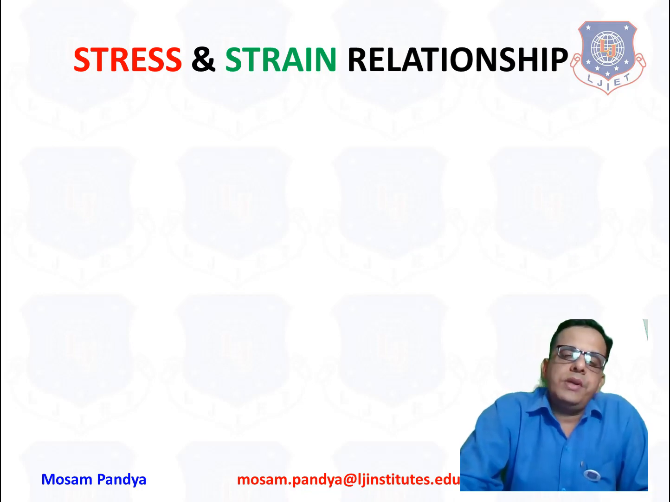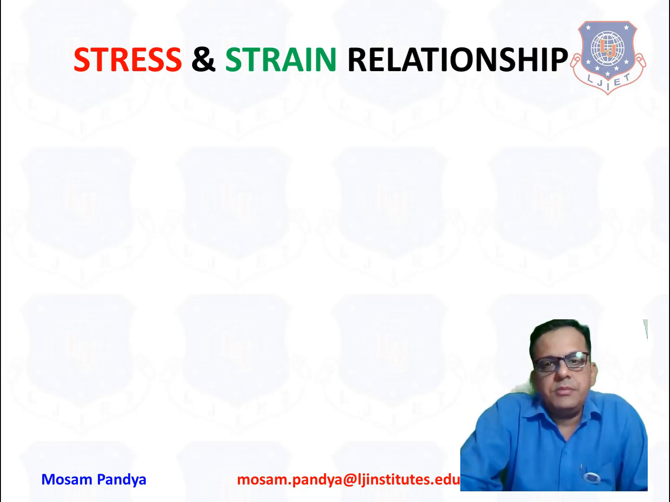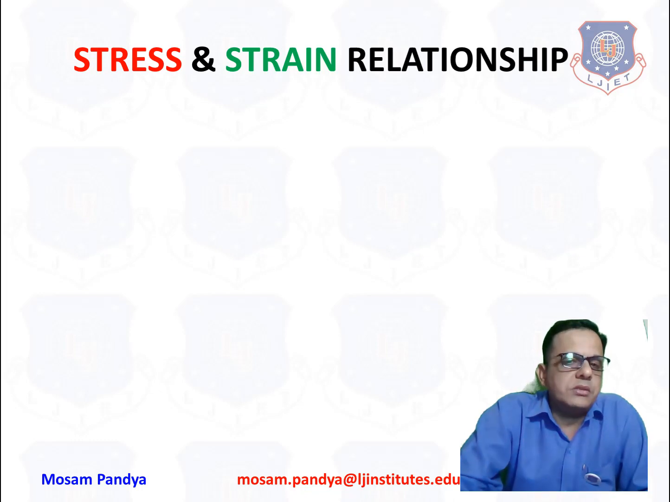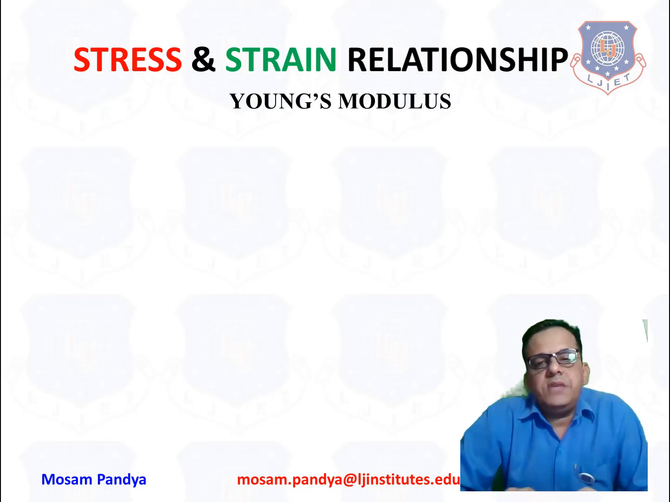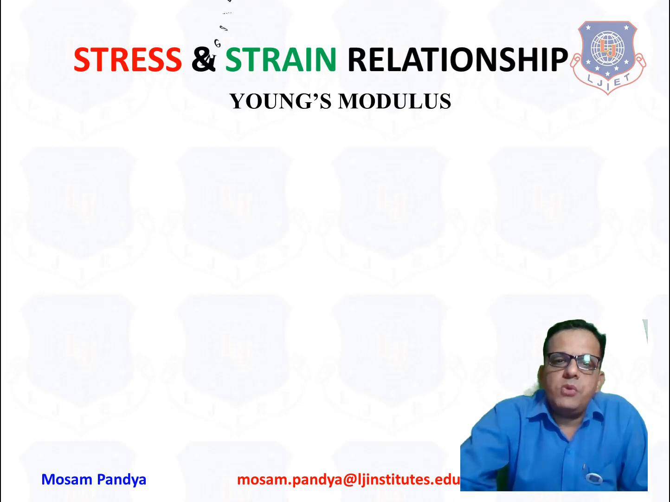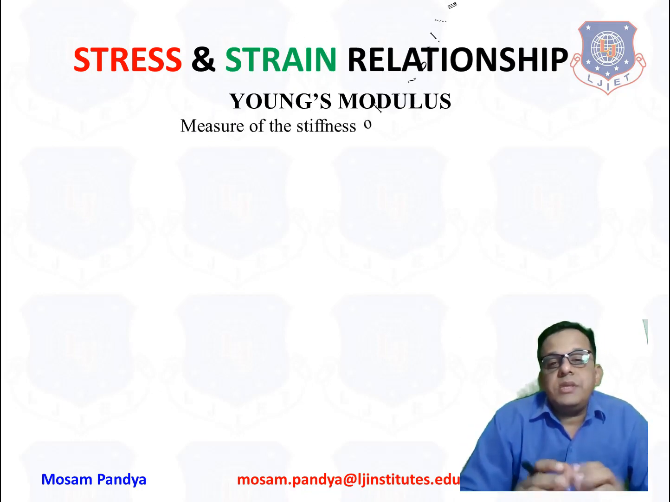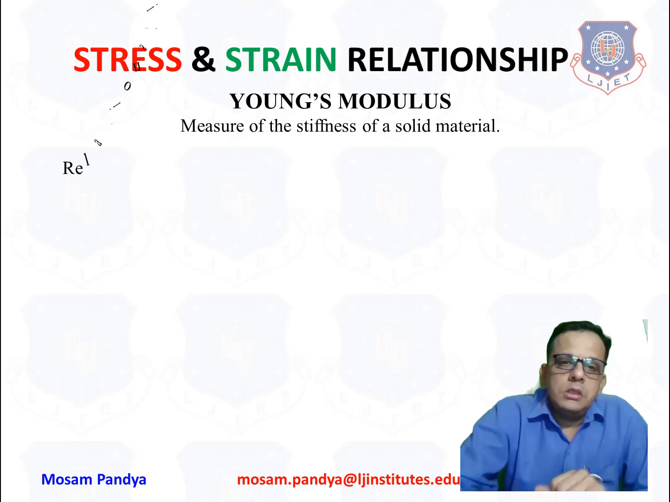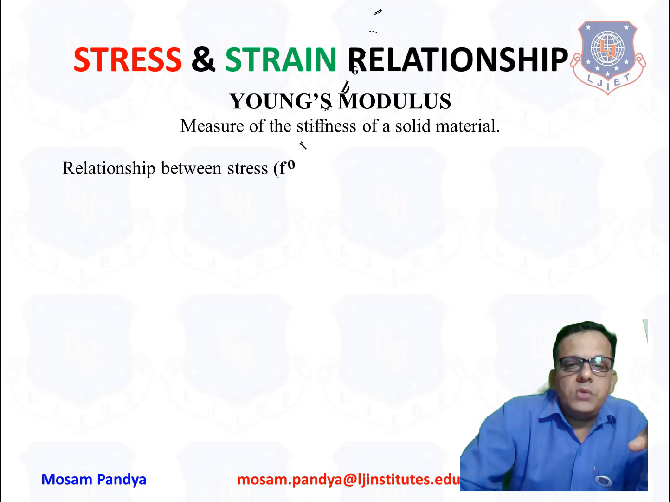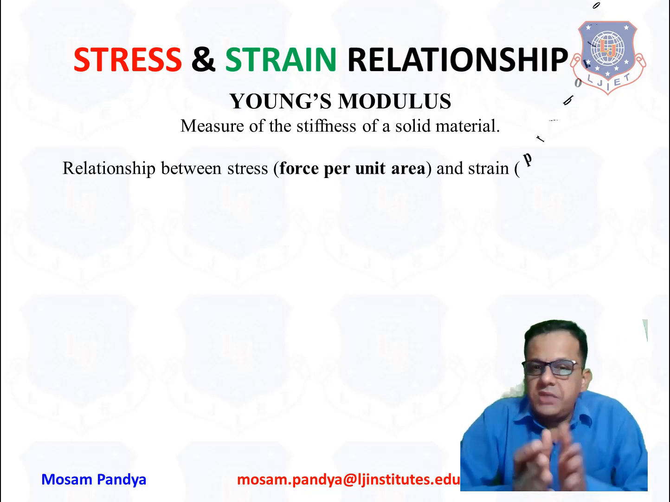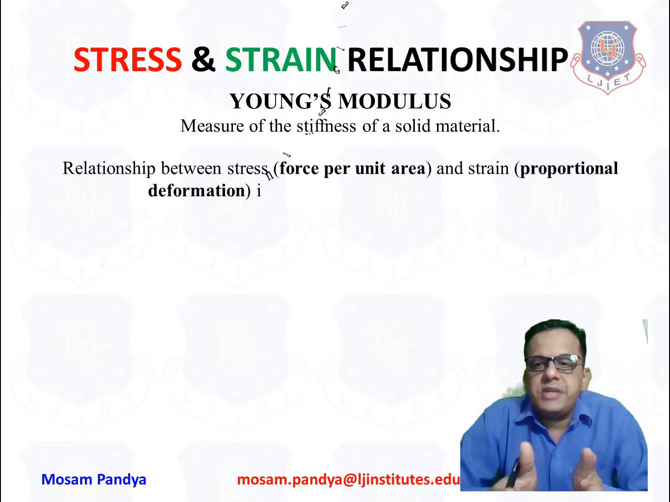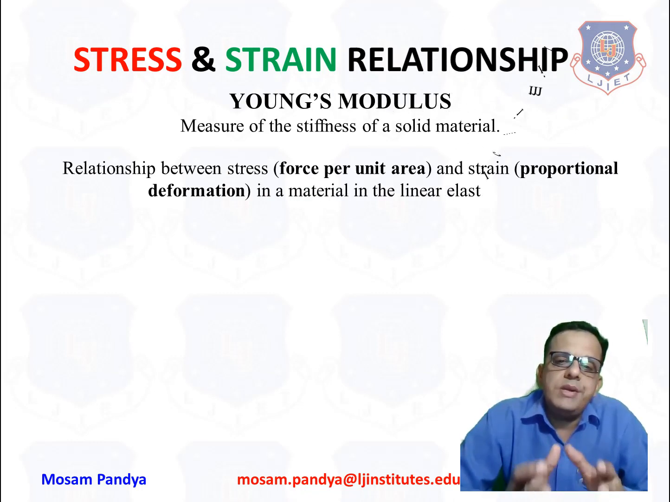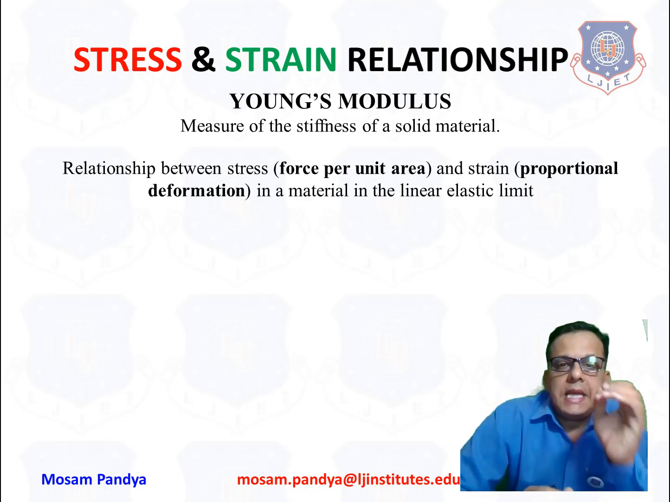Okay, let us go further towards the stress and strain relationship in terms of mathematical equations. Further, one more parameter, that is Young's modulus, that we need to understand. And what is Young's modulus? That is a measure of the stiffness of a solid material. So it is the relationship between stress, that we see as force per unit area, and strain, that is the proportional deformation in the material, in the linear elastic limit.